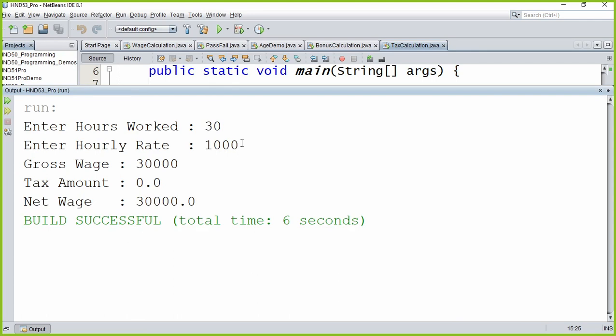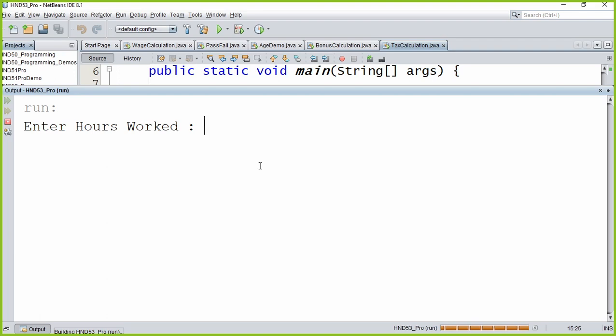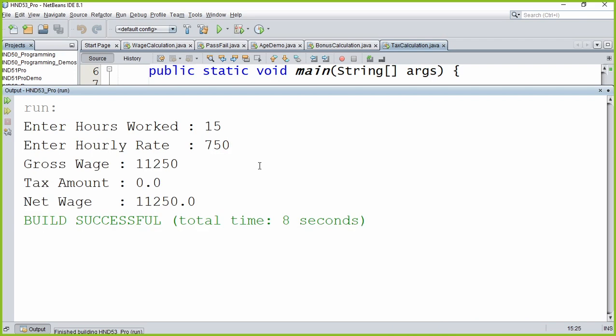That's cool. We can execute once more. For the final time we'll run once more. Let's put a small value and see. So 15 hours worked, per hour 750 rupees we are paying. So 11,250 was the total earnings, which is less than 30,000, so no tax. Okay, so hope you understand that, right?